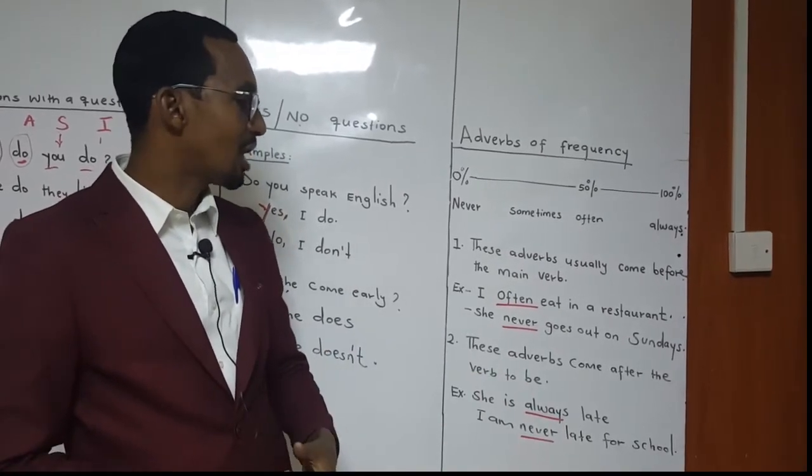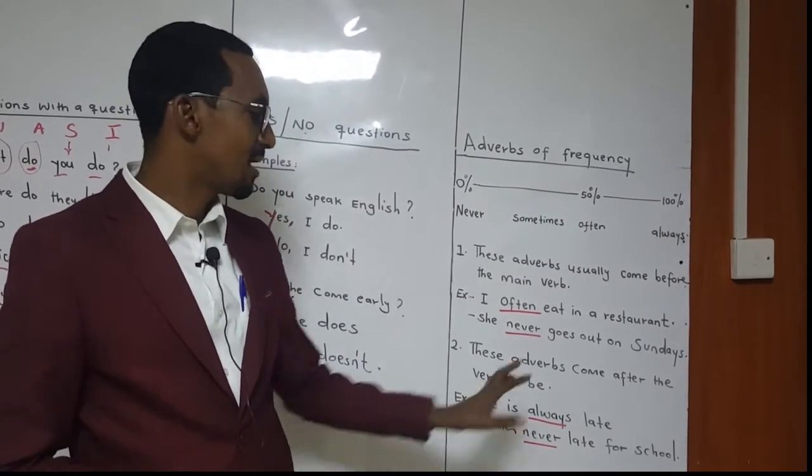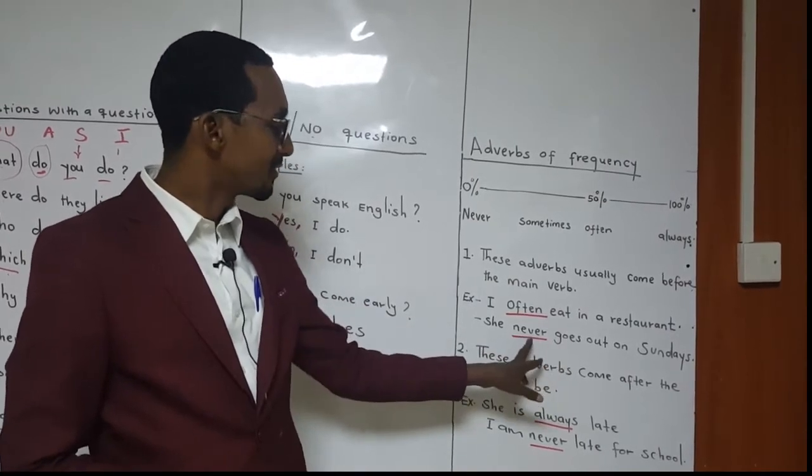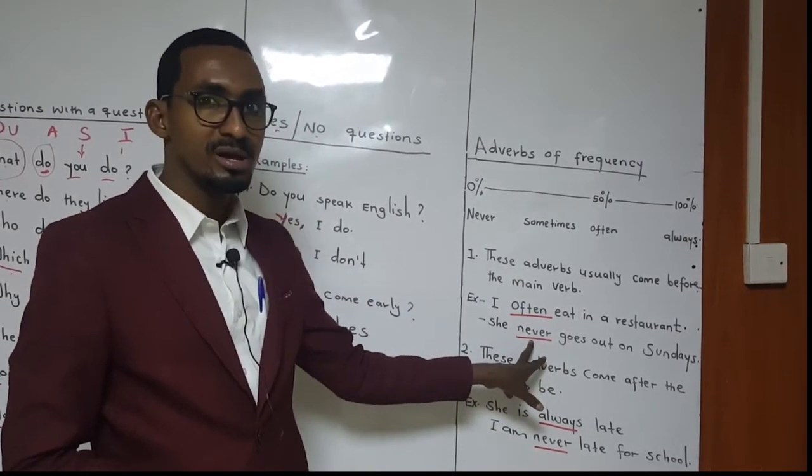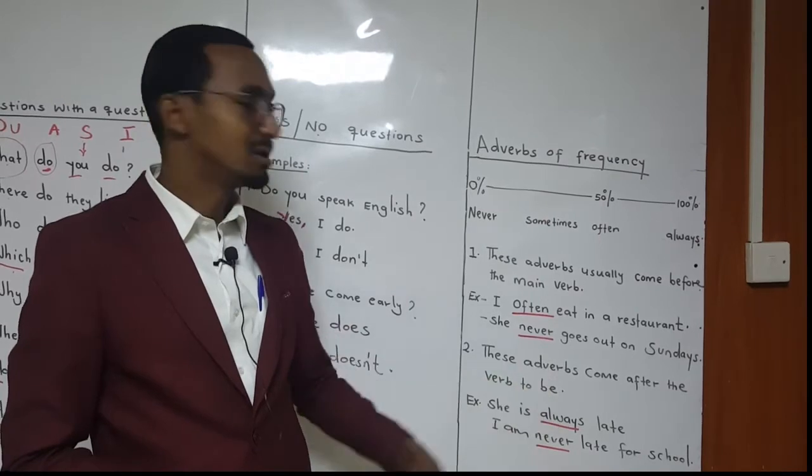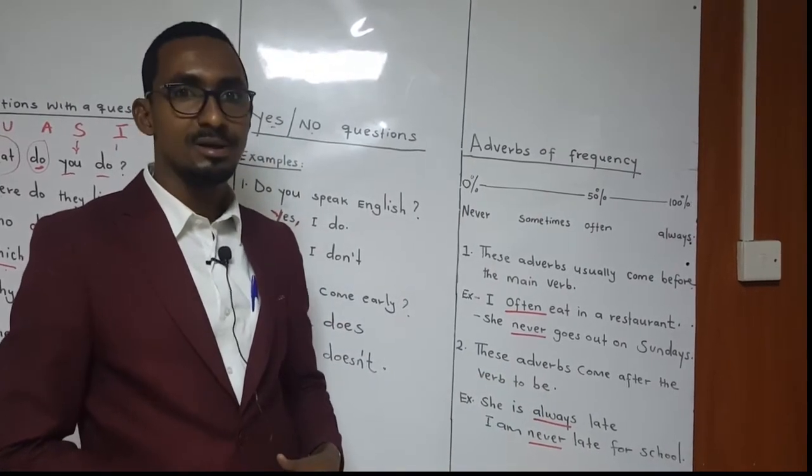She never goes out on Sundays. She never. Goes is the main verb. Then this is the adverb of frequency. It comes before the main verb. She never goes out on Sundays.